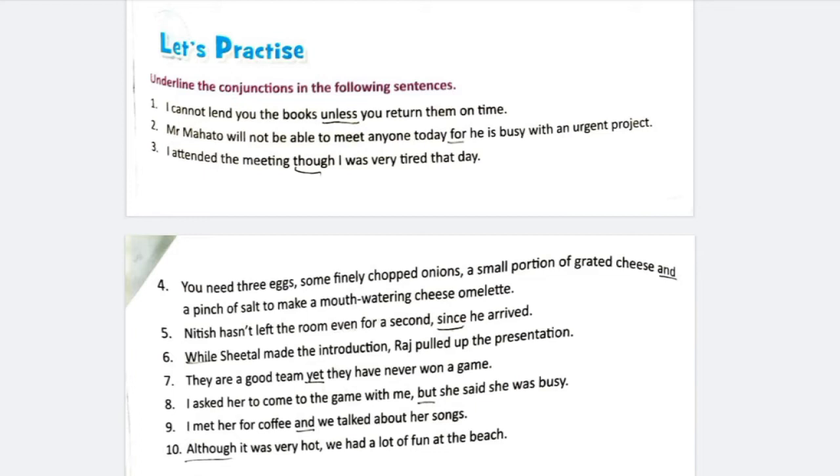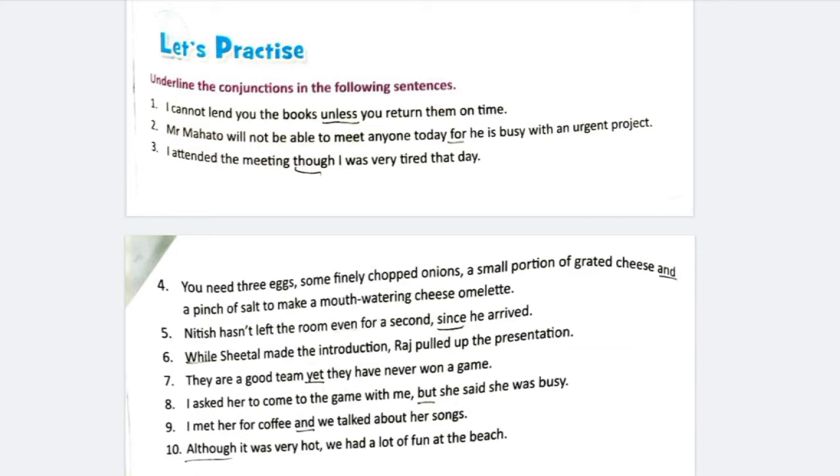Mr. Mahato will not be able to meet anyone today for he is busy with an urgent project. So, here two sentences are joined with the conjunction for. In number 3 sentence, I attended the meeting though I was very tired that day. Though is the joining word. You need 3 eggs, some finely chopped onions, a small portion of grated cheese and a pinch of salt to make a mouth-watering cheese omelette. Here and is the joining word or conjunction.